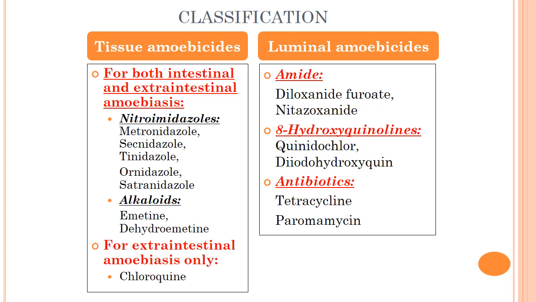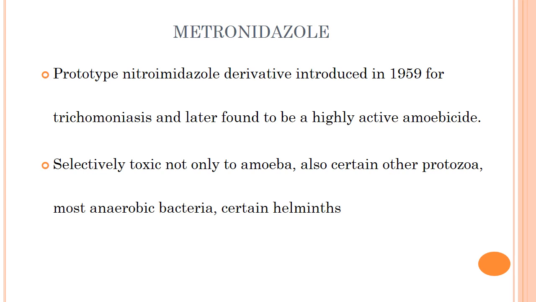Second group is luminal amoebicides. It includes amides such as diloxanide furoate, nitazoxanide, then 8-hydroxyquinolines such as iodochlorhydroxyquin, diiodohydroxyquin, and antibiotics like tetracycline and paromomycin. First of all, metronidazole. Metronidazole is a prototype nitroimidazole derivative introduced in 1959 for trichomoniasis and later found to be a highly active amoebicide.